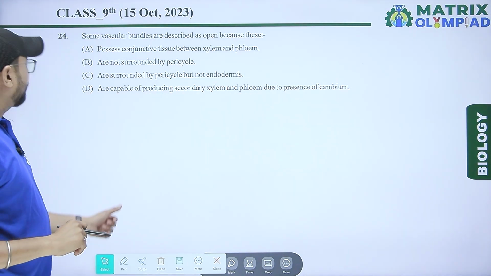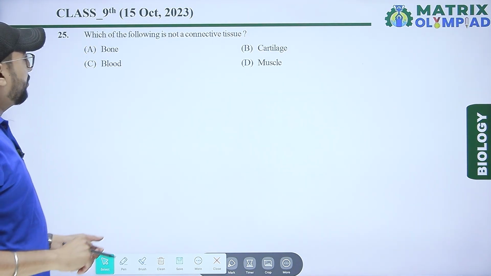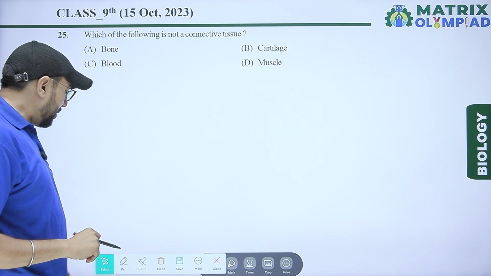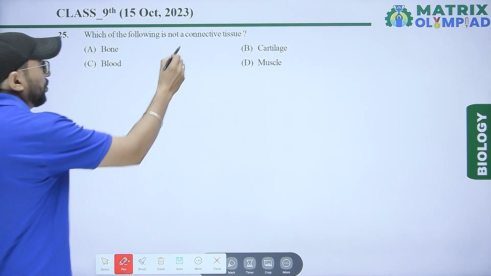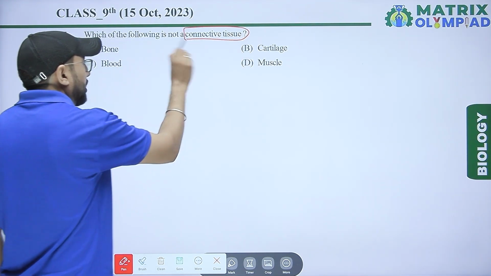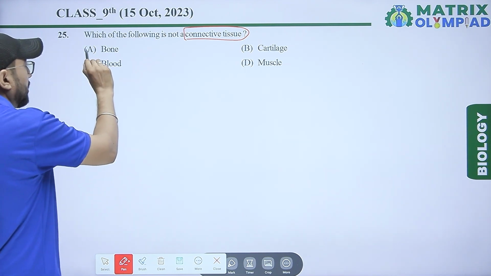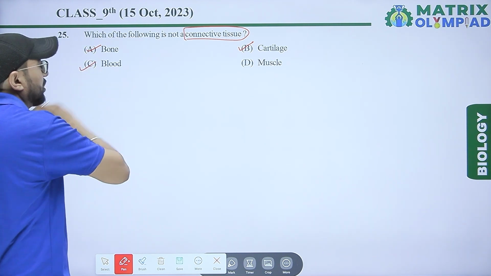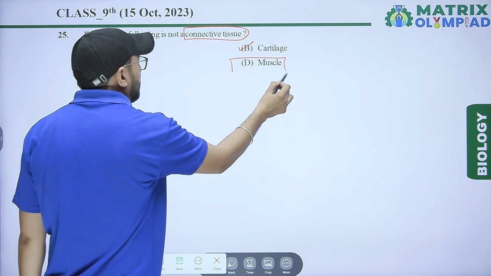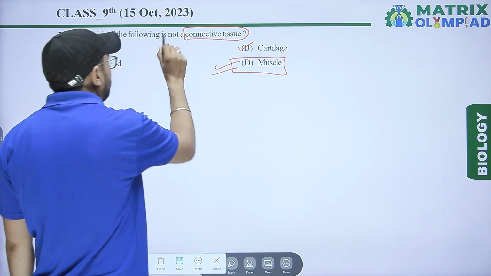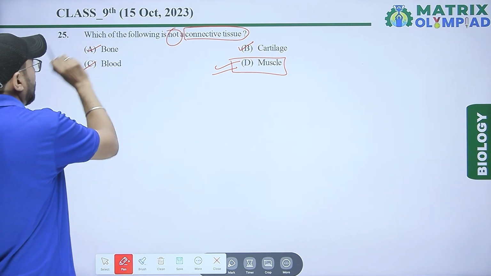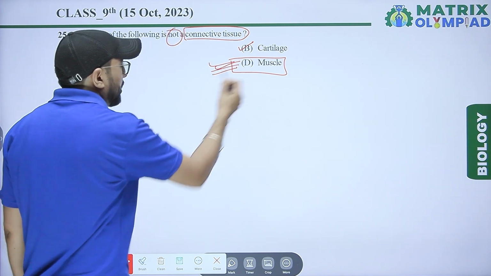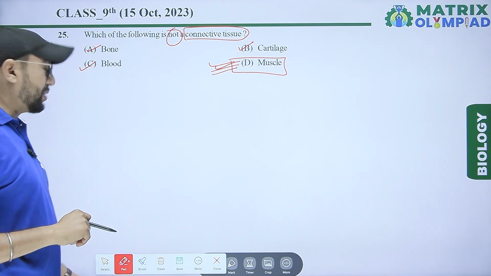Next question, which of the following is not a connective tissue? Bone, right. Cartilage, right. Blood, right. But muscles is the right answer for not. So the right answer is option D, muscles.